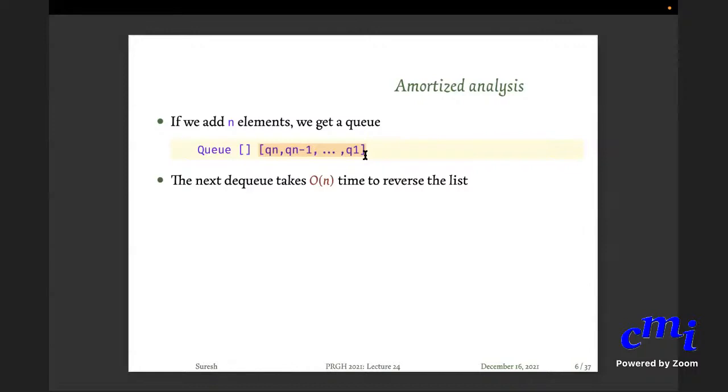Earlier, if you do n NQs, let us say each NQ costs 2 units. So it will be 2n units to do n many times the NQ operation. And then you did a DQ operation for which you have to do the reverse. Reverse takes some n units cost. So total 3n.